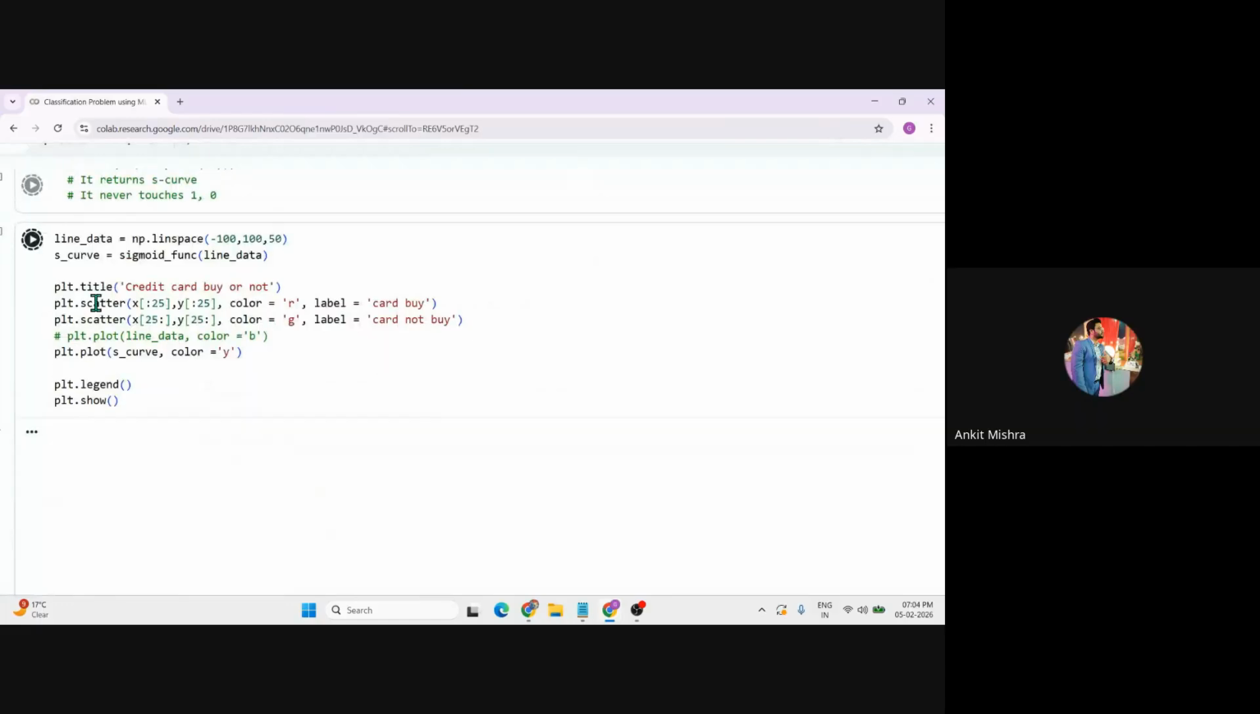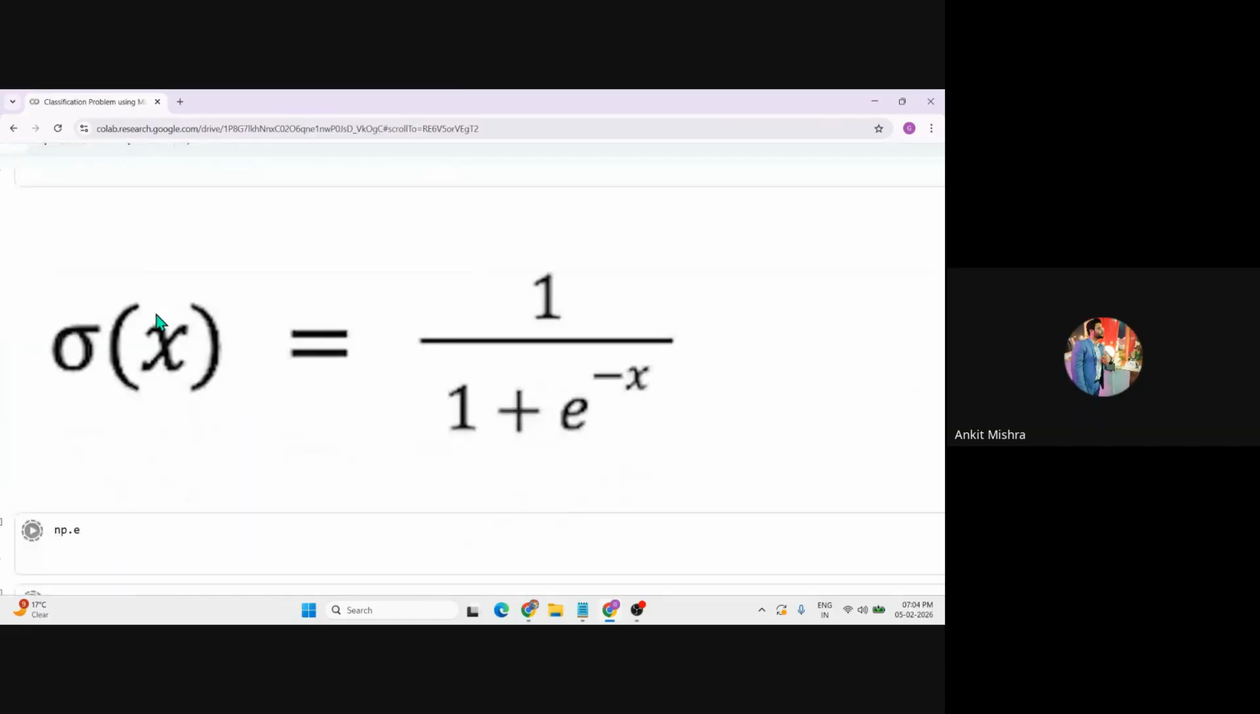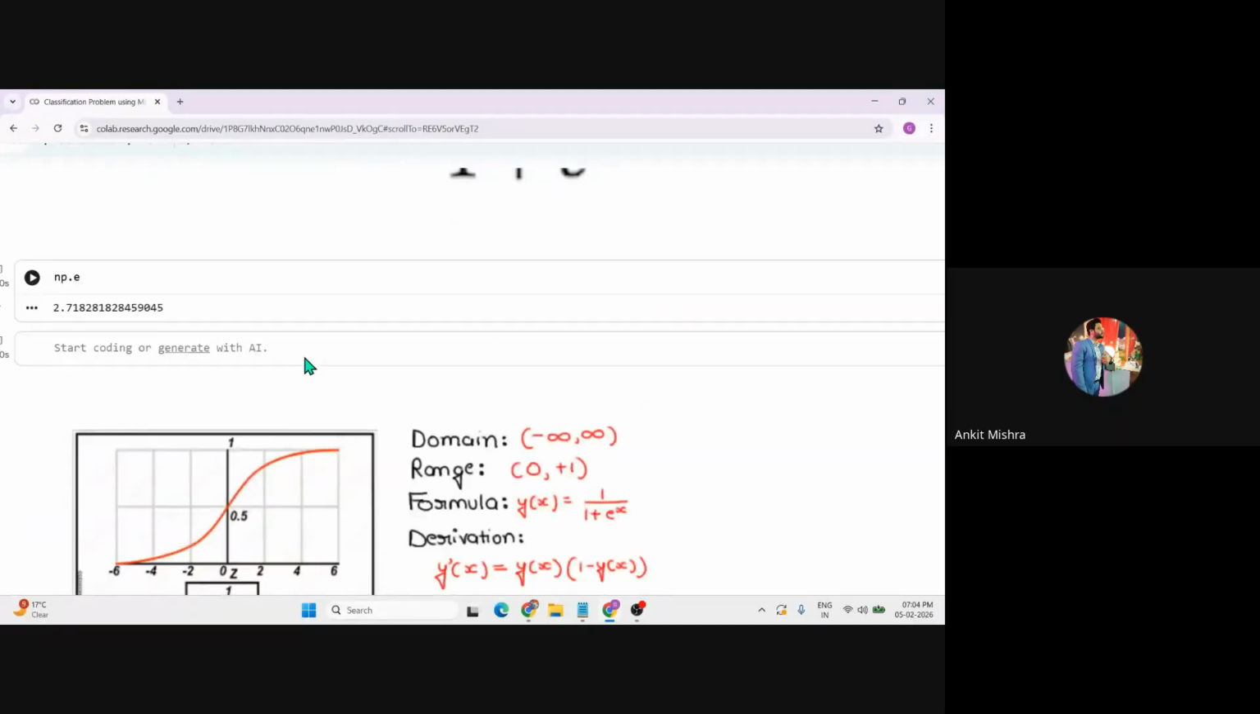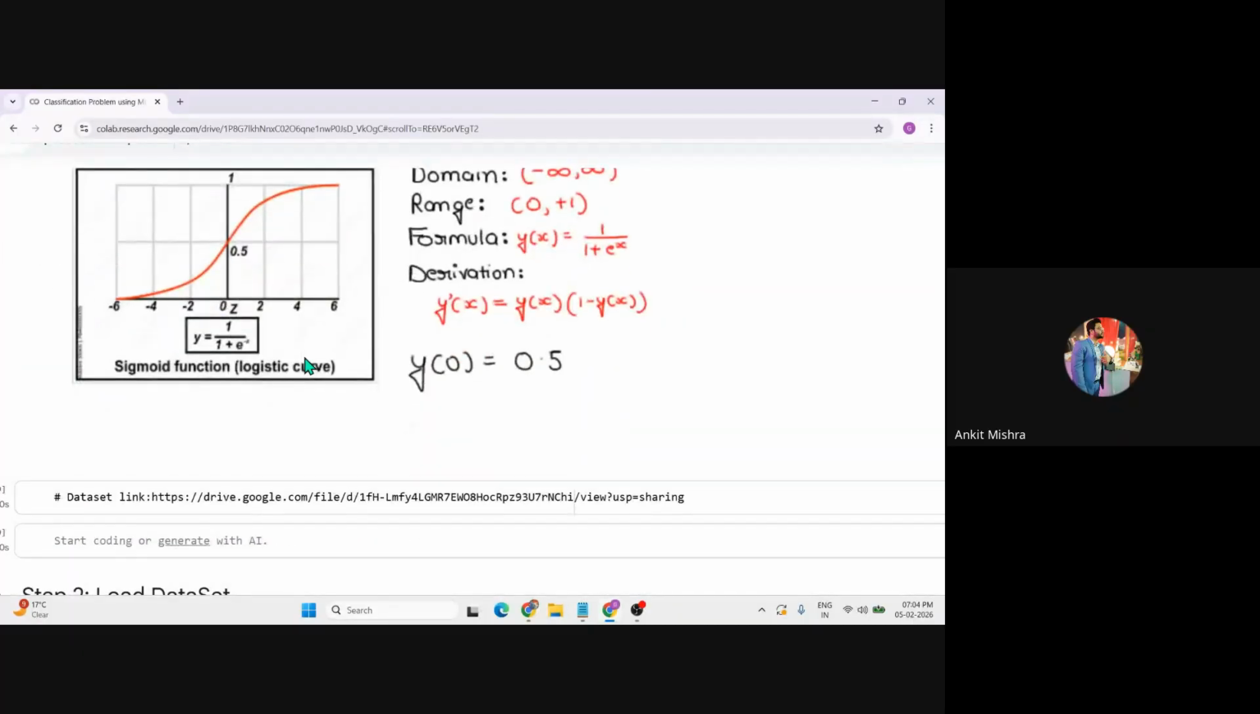Where the user can buy the credit card or not, right? And we know that the mathematical equation is 1 upon 1 plus e raised to the power minus x. Why am I revising on a day-to-day basis? Because these are the equations that are generally asked in the interviews, right? So step two was to load the data set.